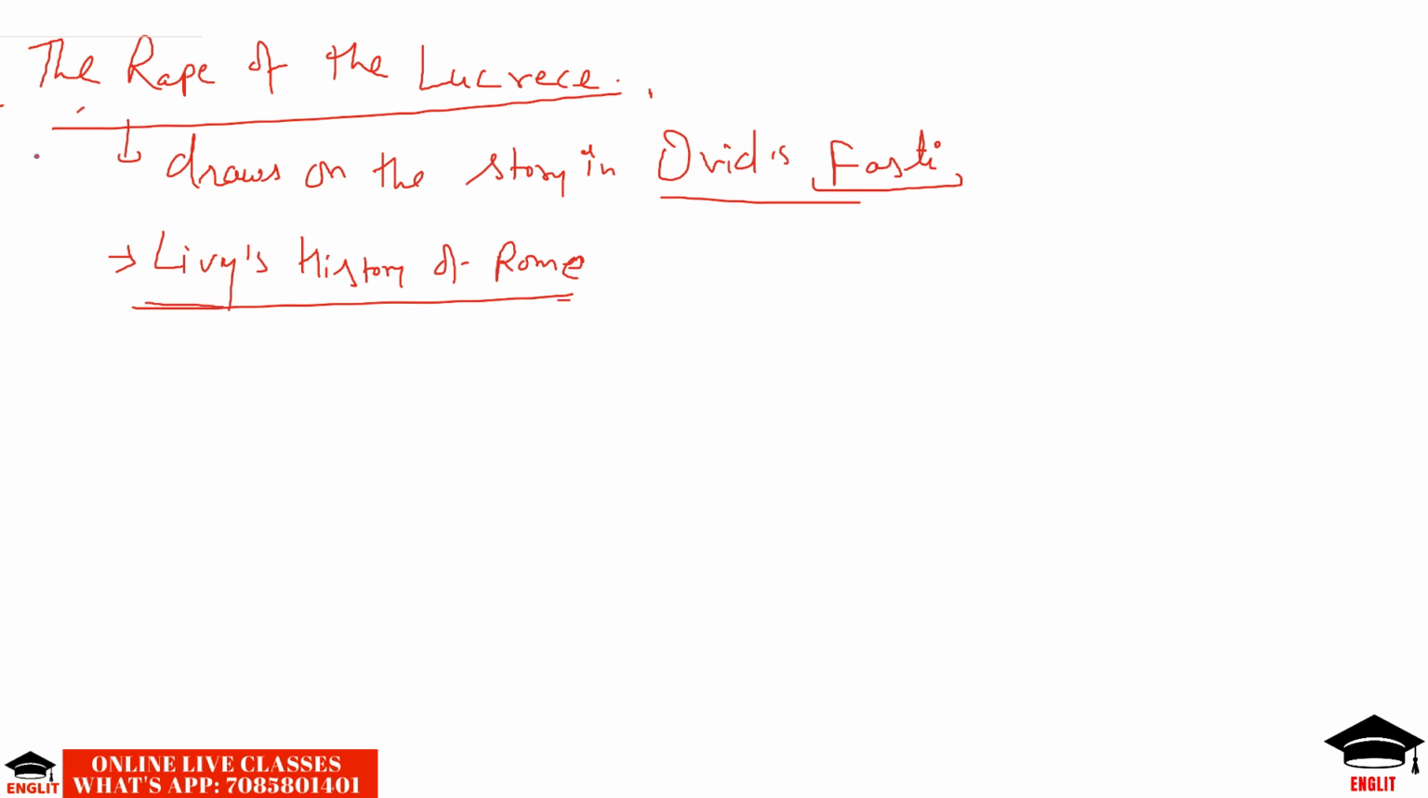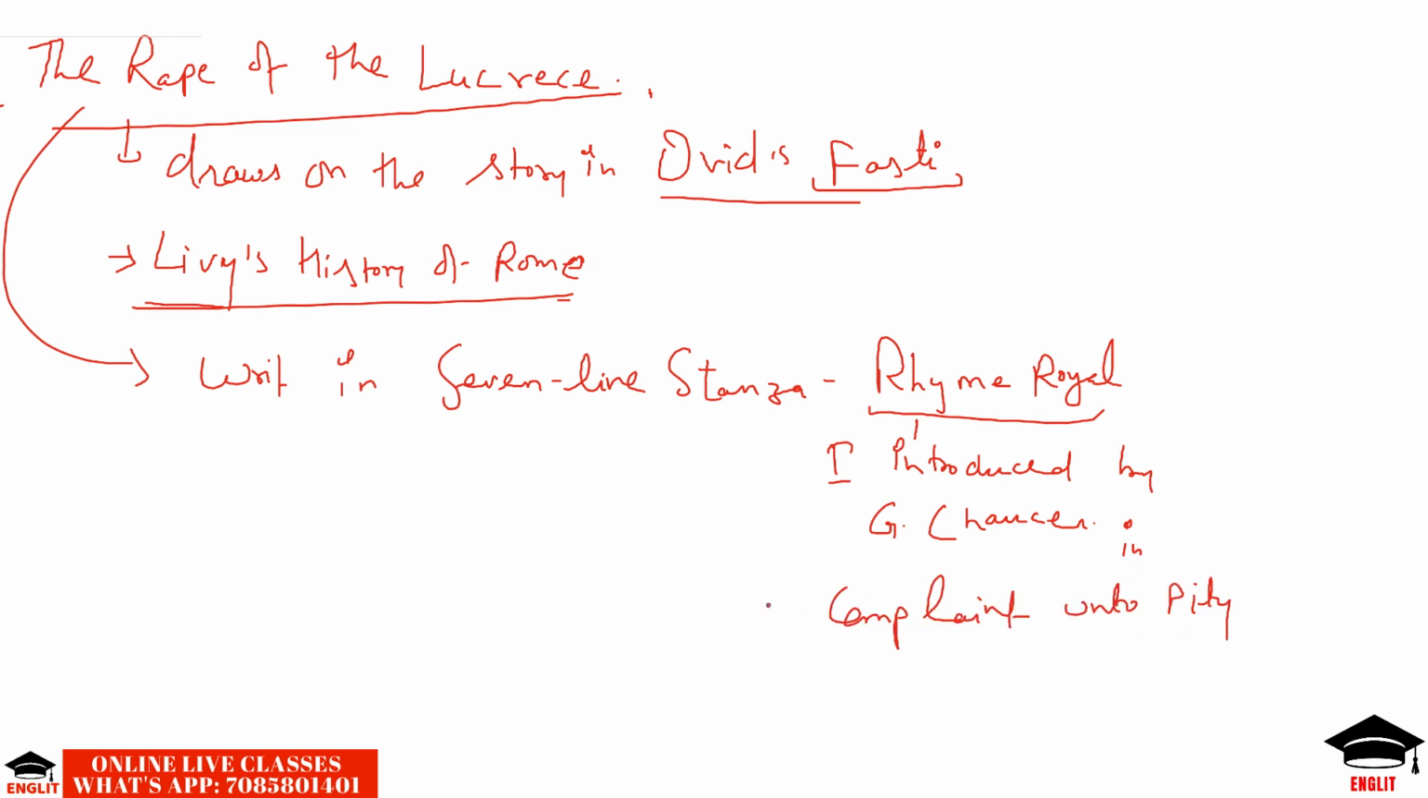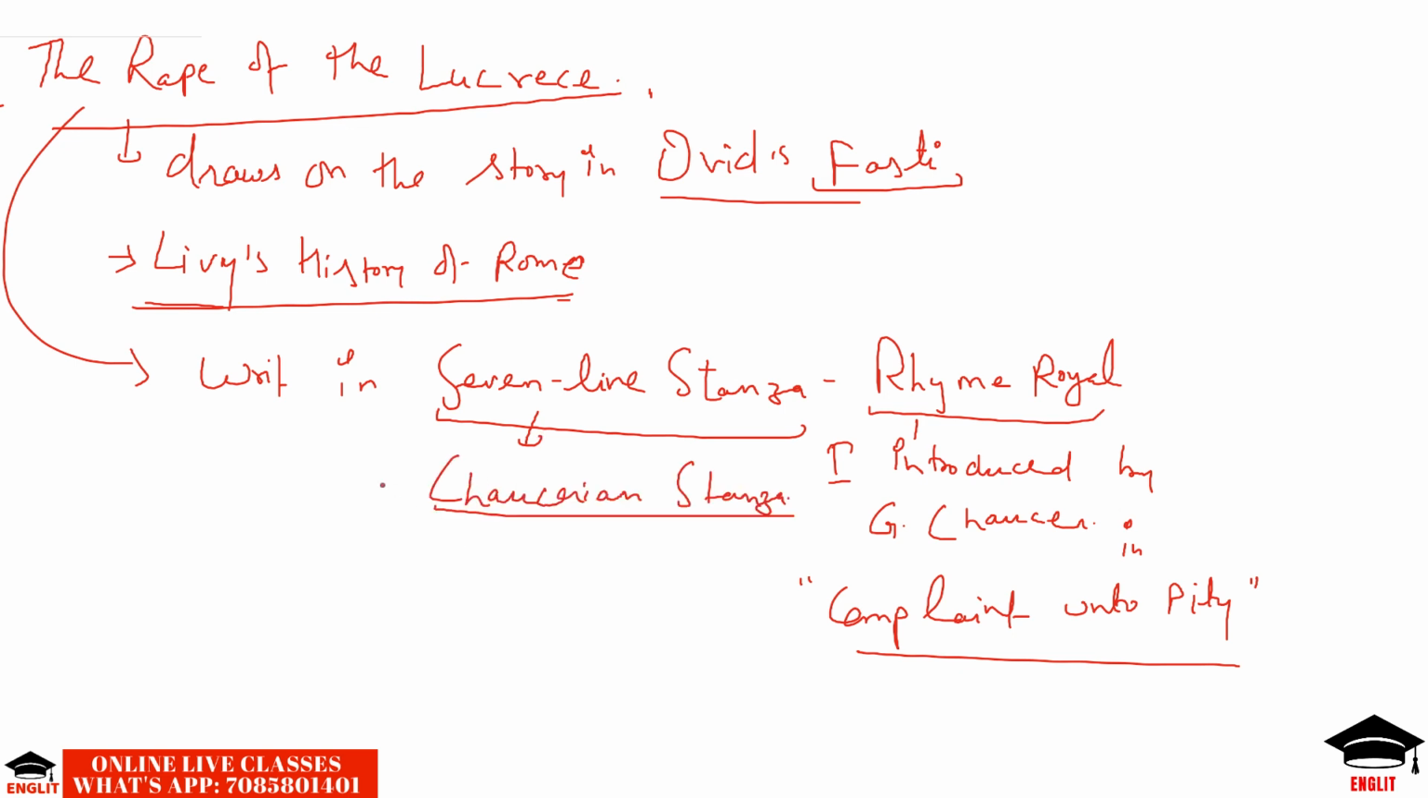The poem is written in 7-line stanza. 7-line stanza is also known as Rhyme Royal. Rhyme Royal was first introduced by Geoffrey Chaucer in his Complaint unto Pity. So, in his work Complaint unto Pity, he first used this 7-line stanza form. At that time, it was known as Chaucerian stanza, and later on, it was known as Rhyme Royal because it was used by James I of Scotland in his King's Quair